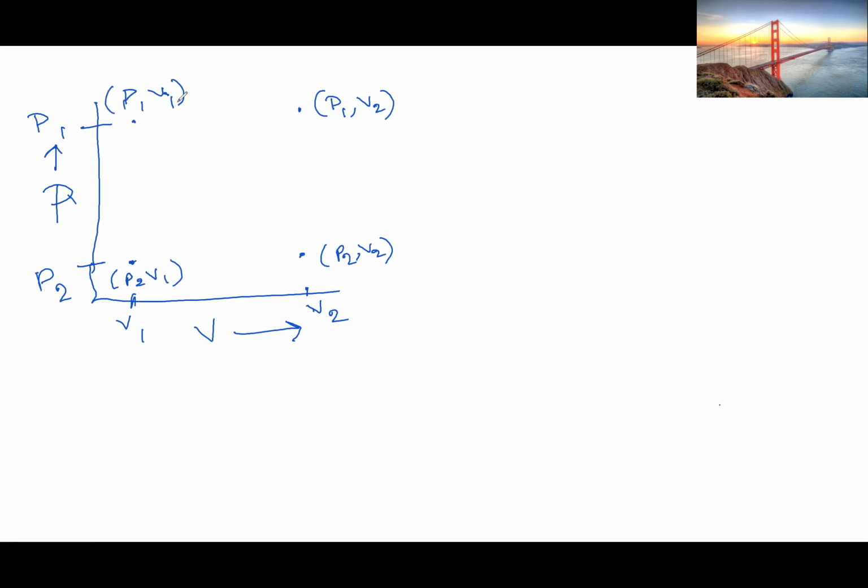Okay. So our system was initially in this state P1, V1.